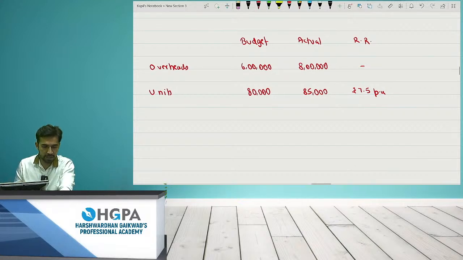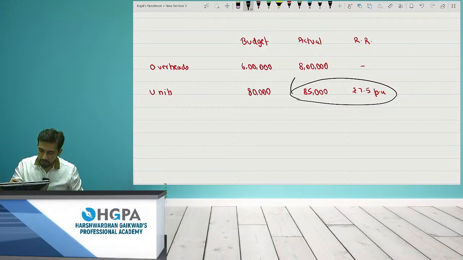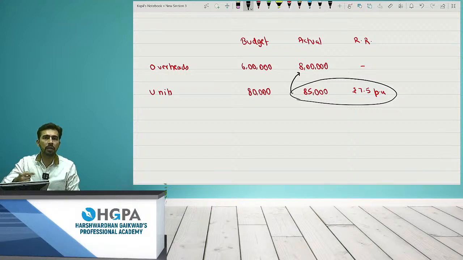Please check, 7.5 aa raha hai sabka? Yes. Okay. So after 7.5, what is the first thing? I have to calculate three variances, right? What is the first variance? इसको हम बोलते हैं overheads absorbed. 85,000 into 7.5. This is the expense which actually should have been made. इतना होना चाहिए था. It is 6,37,500, but you are actually spending 8 lakh. That means you are spending more than that. There is a complete loss for me, a loss of 162,500, and इसी को हम बोलते हैं under absorption, या फिर आप बोल सकते हो fixed overhead cost variance, right?